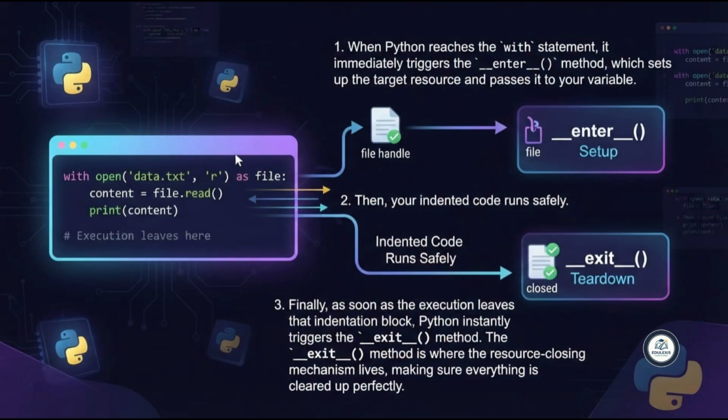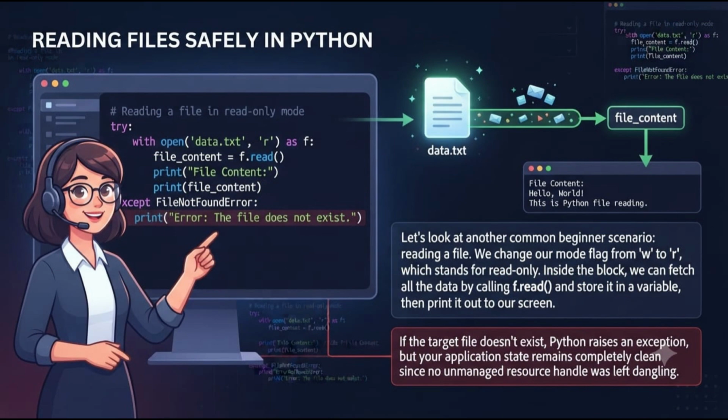When Python reaches the with statement, it immediately triggers the __enter__ method, which sets up the target resource and passes it to your variable. Then, your indented code runs safely. Finally, as soon as the execution leaves that indentation block, Python instantly triggers the __exit__ method. The __exit__ method is where the resource closing mechanism lives, making sure everything is cleared up perfectly.